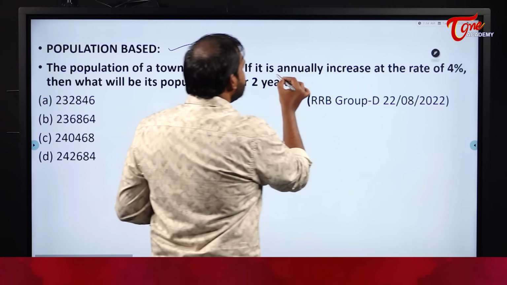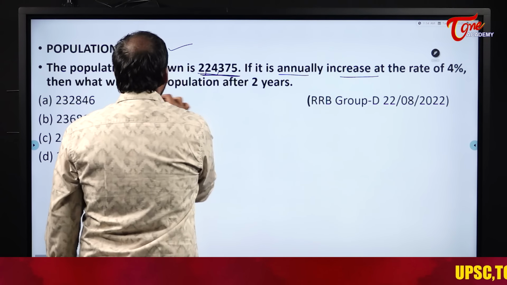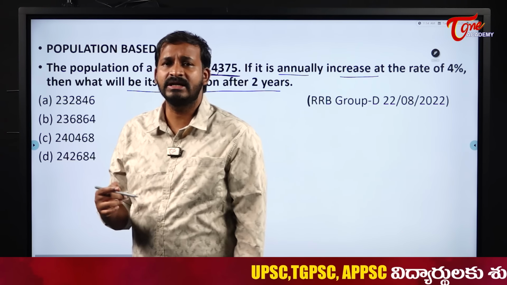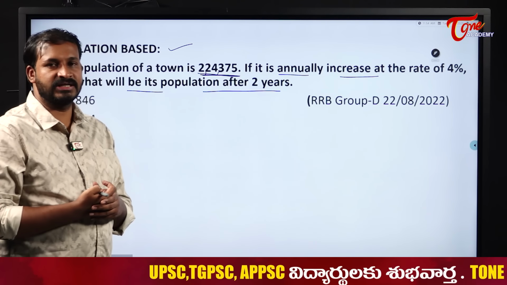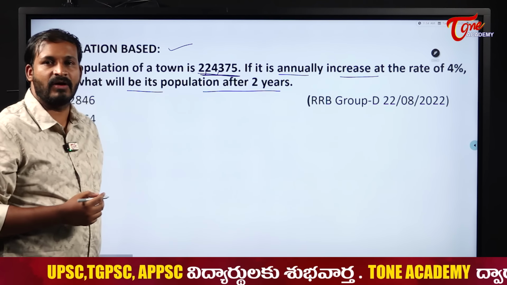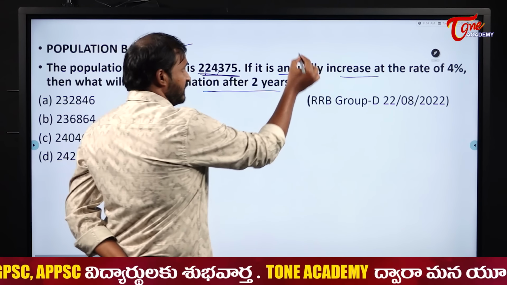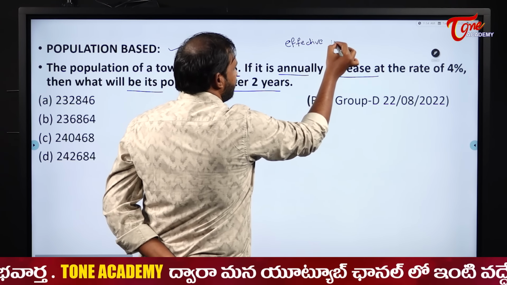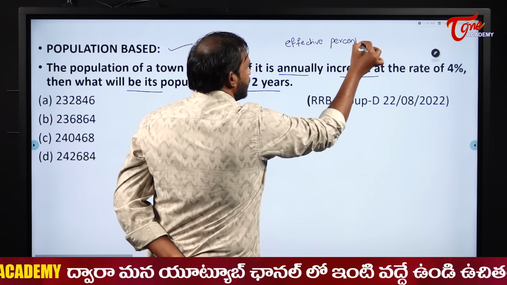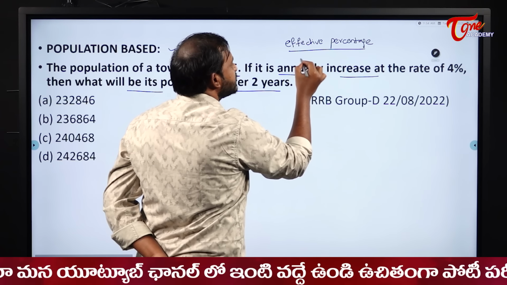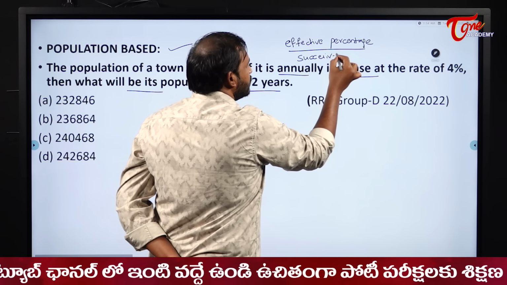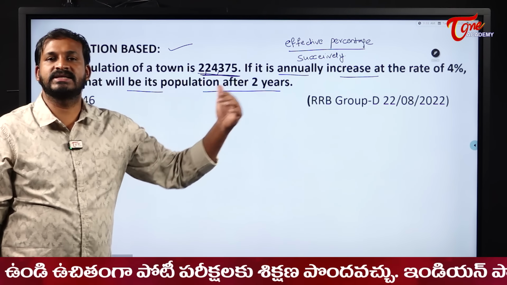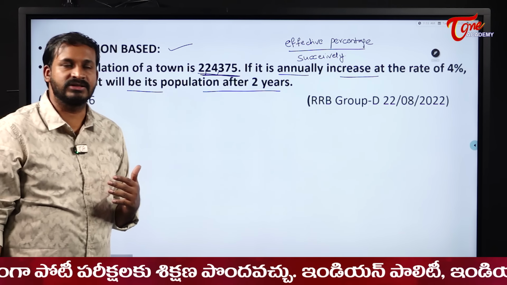Now see here, if it is annually increased at the rate of 4%, then what will be the population after 2 years? That is our question. See here, students, every year the population is increased by 4%. This concept is related to effective percentage. The population of a village grows successively. Here the concept is based on successive increase of the population.